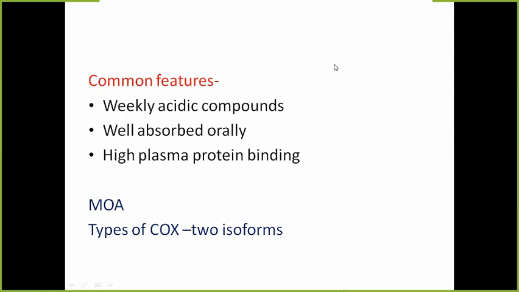Now we will study about the mechanism of action of these drugs. There are a number of drugs which are included in the NSAIDs, but they have a common mechanism of action, that is they act by inhibiting COX enzymes. You know what is COX? What is the full form of COX? Cyclooxygenase. Yes, it is cyclooxygenase enzyme, and in our body there are two isoforms of COX. One is COX-1 and another is COX-2. So these drugs inhibit this enzyme.